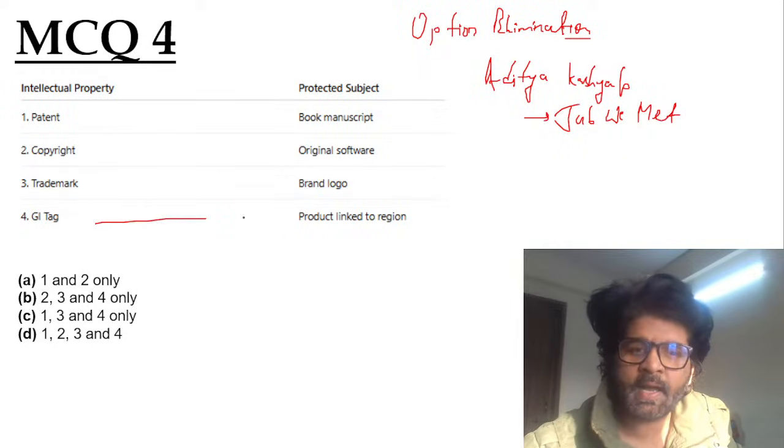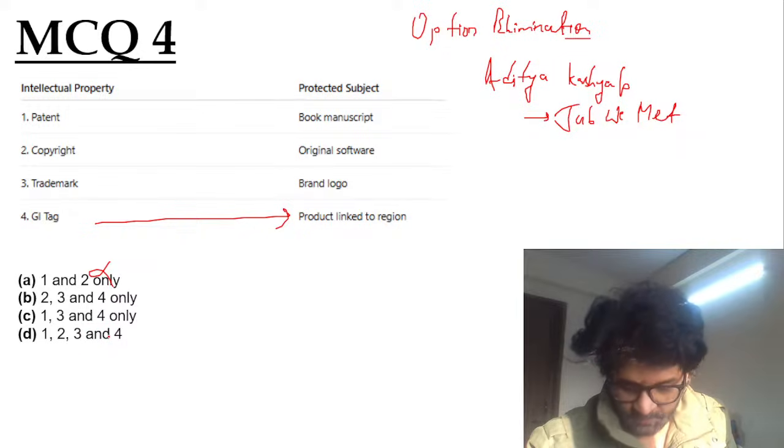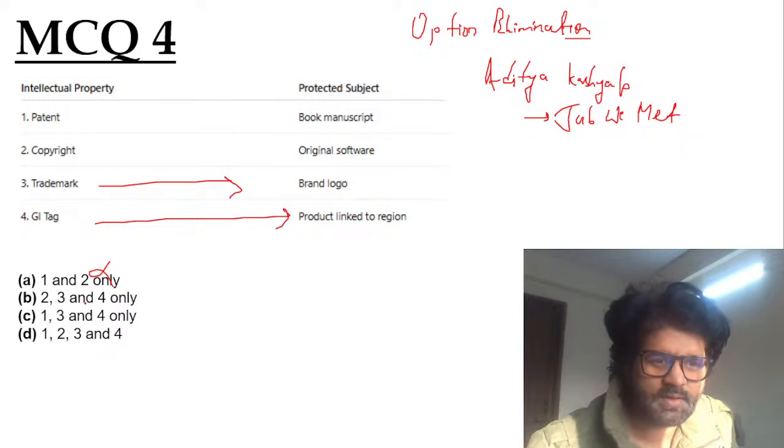So we know a GI tag is a product linked to a region, right? So the fourth has to be correct. Now you're left with B, C, D. Nobody has given A as the answer, right? Very good. Trademark is a brand logo. So the third has to be correct. So the third is there in all.